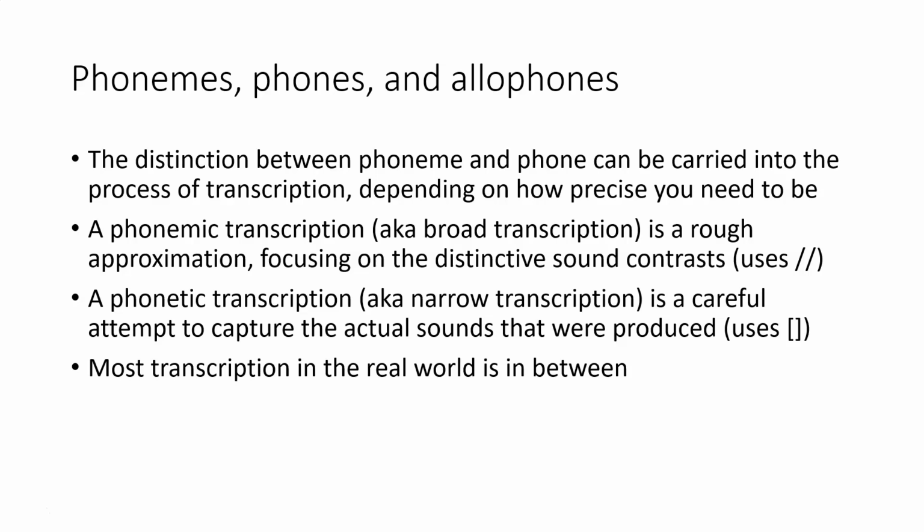A phonetic transcription or a narrow transcription is a very careful attempt to capture the actual sounds that were produced. So all of those little details, like whether it was released or not, whether it was aspirated, and so forth. A lot of the transcription that actually gets done clinically, for example, is probably somewhere in between phonemic and phonetic. It's as narrow as it needs to be for the clinical purpose that you're using it for.